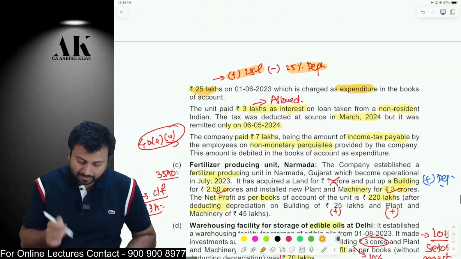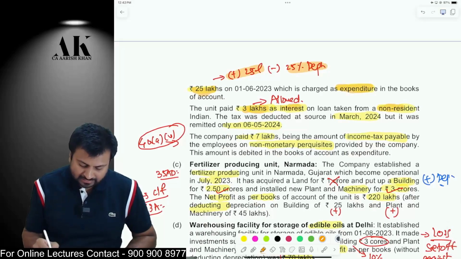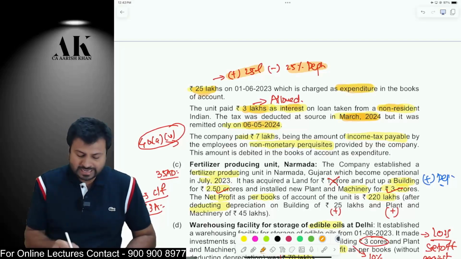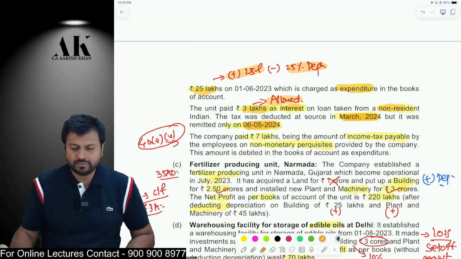Next, the company has paid rupees 3 lakh as interest to a non-resident, and the TDS is deducted on time, and it is also paid on time. See, it is deducted in the month of March, and it is paid before the due date of filing of return. Therefore, this expenditure of 3 lakhs will be allowed to the assessee. So no effect will be given to this expenditure.